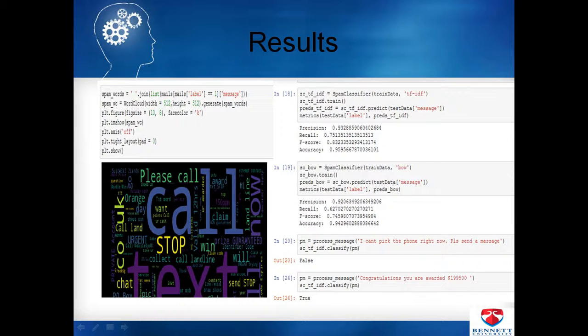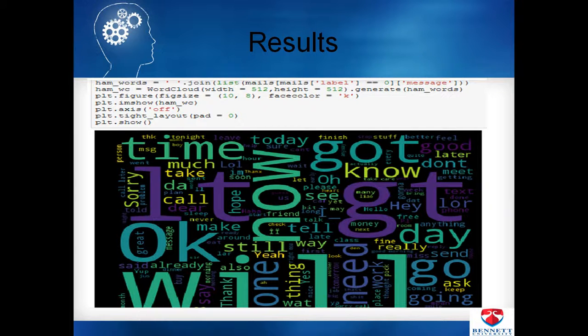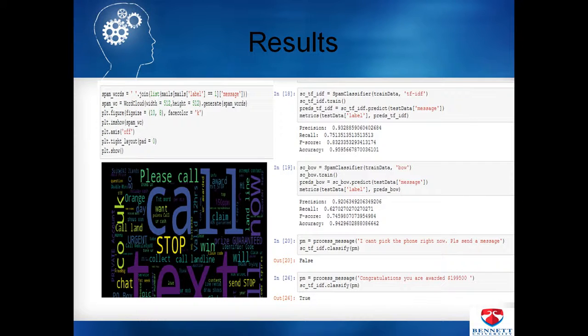I have tested which are spam messages and which are not. This is an example of this. In the next implementation, there's a not-a-spam word type: okay, now got, get, take, go. So this type of word, still one ye things. This is not a spam word. So this is a word cloud of not-spam words, and this is a word cloud of spam words.